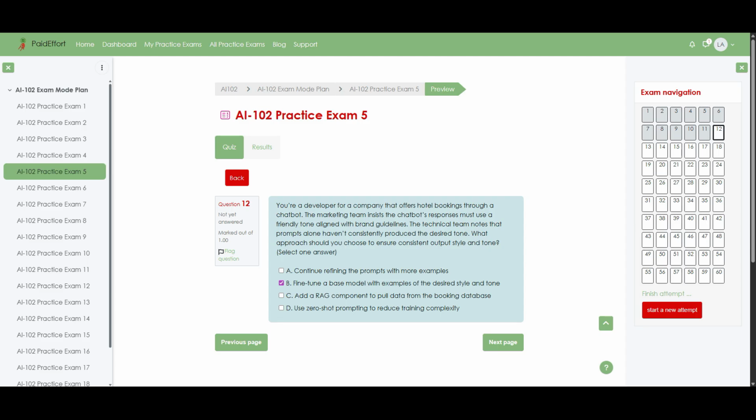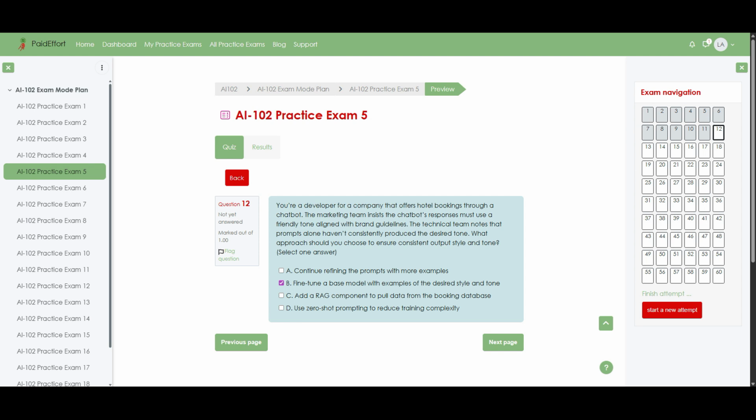First, fine-tuning a base model on many examples written in the brand's friendly voice actually teaches the model that this tone is the default way to respond, so the behavior becomes consistent across many different booking conversations. Moreover, the model internalizes not just wording, but also patterns like how to greet guests, how to apologize, and how to close messages politely, which simple prompt tweaks often fail to enforce reliably.